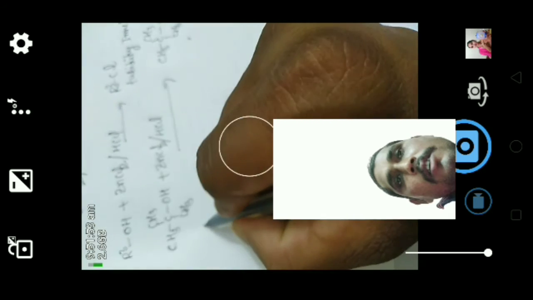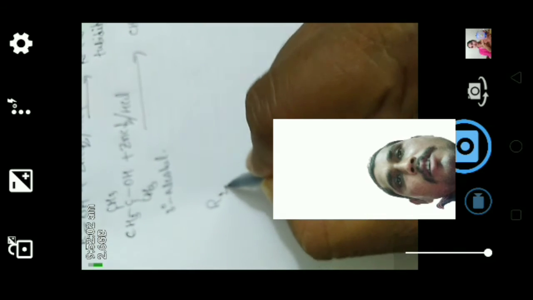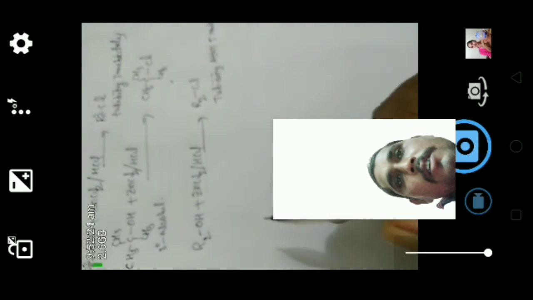Now these are the tertiary alcohols. Coming to the secondary alcohol: when you react secondary alcohol with Lucas reagent in the presence of hydrochloric acid, turbidity is obtained after 5 minutes. I will give an example, CH3CHOHCH3. This is a secondary alcohol.